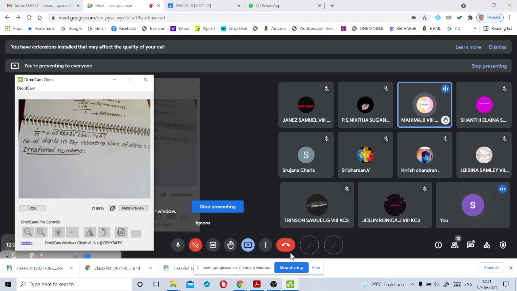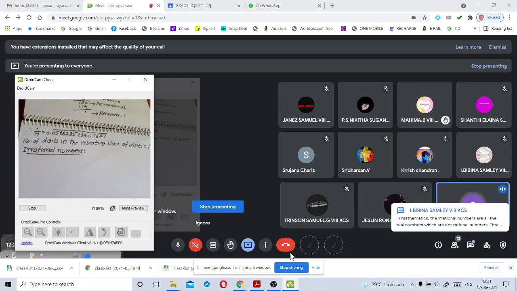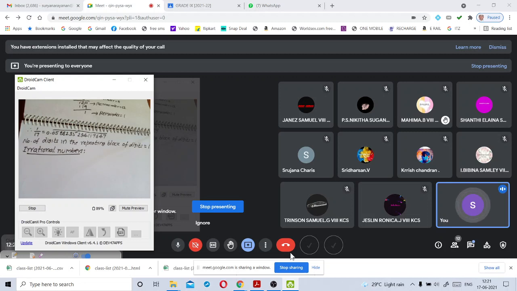The number which can be written in the form of p by q, where p and q are integers, q is not equal to 0. Very good, Mahima. This is the complete, correct definition. Next one, irrational numbers. Okay, down your hand, my dear Mahima. Thank you, my dear Mahima. Now we will discuss irrational numbers.